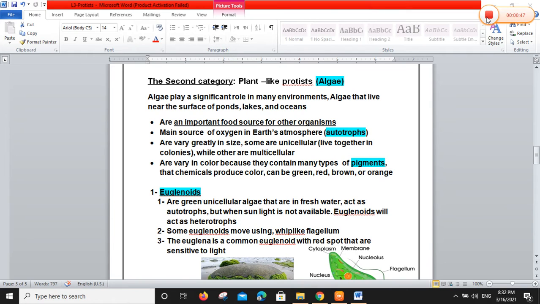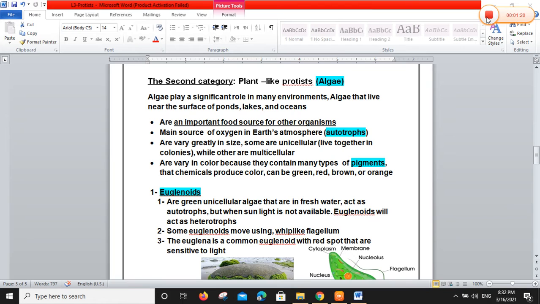What are the properties of algae? Number one, important food source for other organisms. So other organisms, I mean heterotrophs, depend on algae as a source of food. Number two, when we mention algae, I mean autotrophs, so I mean the photosynthesis process that releases oxygen. So algae are the main source of oxygen in Earth's atmosphere, which equals autotrophs.